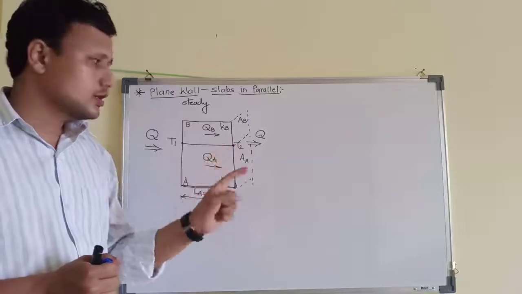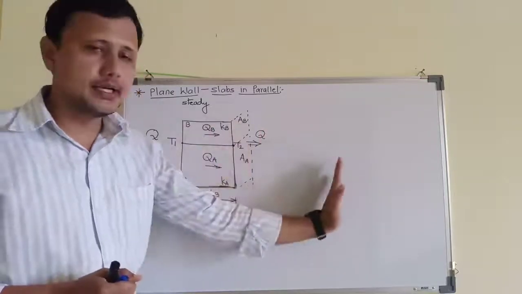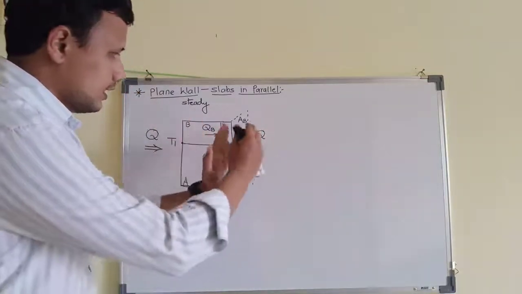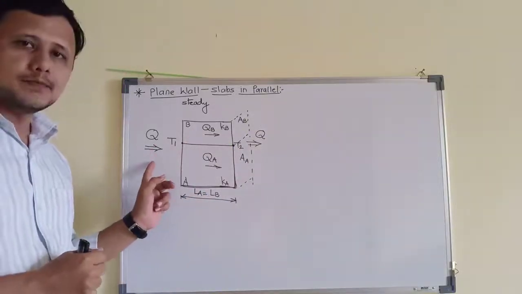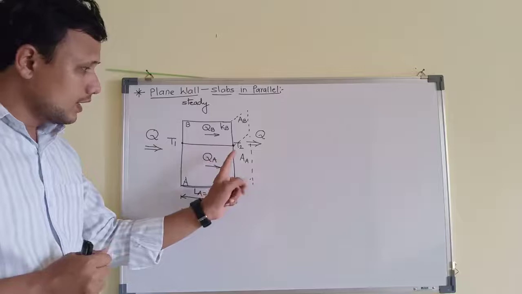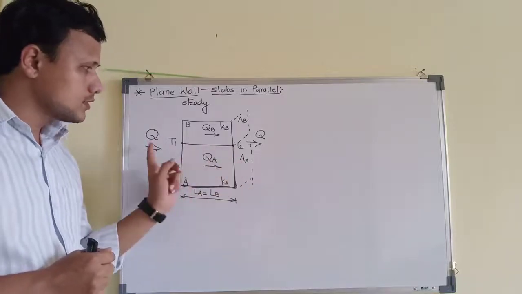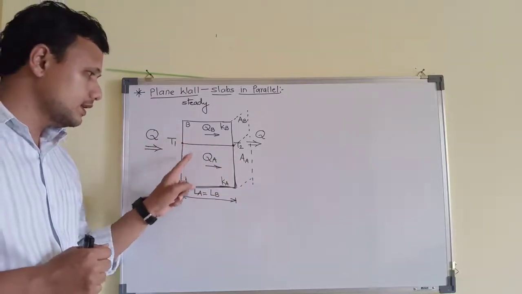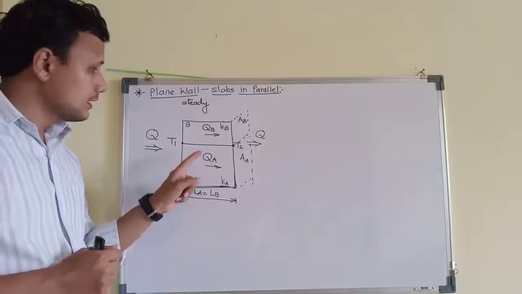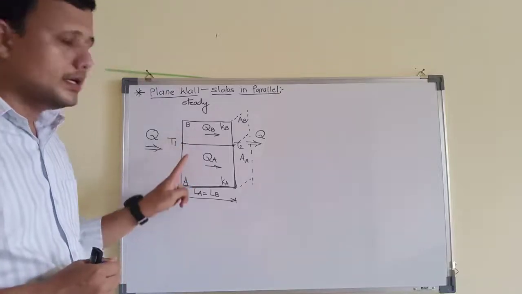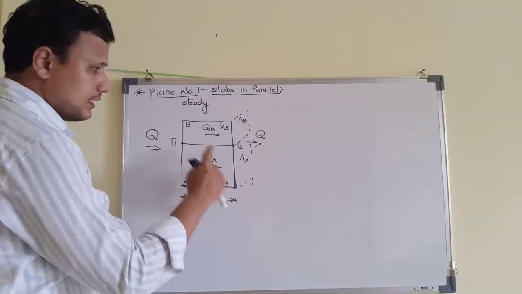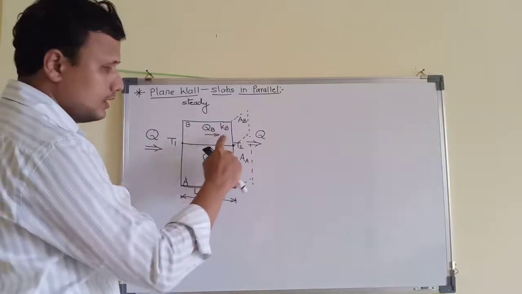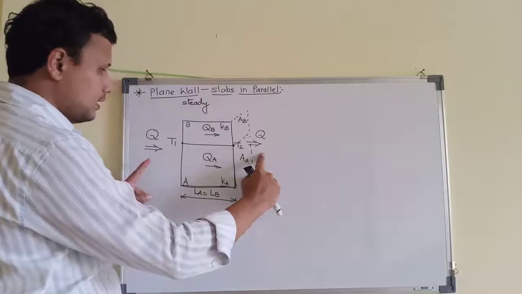In series application, the area of all the neighboring materials, one after the other, was the same, so they were not sharing the heat. But in this case the area is divided and that's why heat will also be divided. So some heat will pass through material A, some heat will pass through material B, and their total summation will be Q.